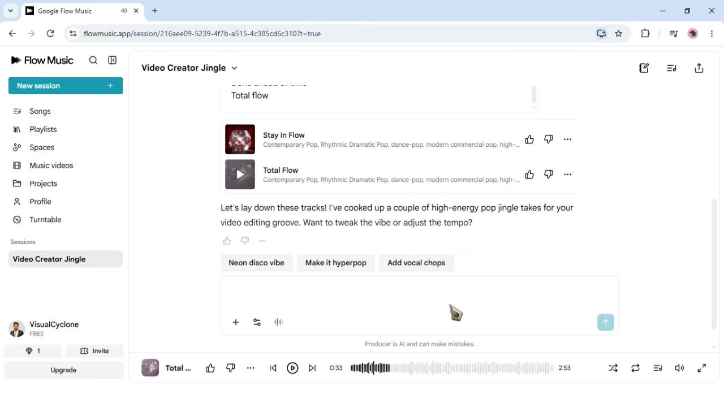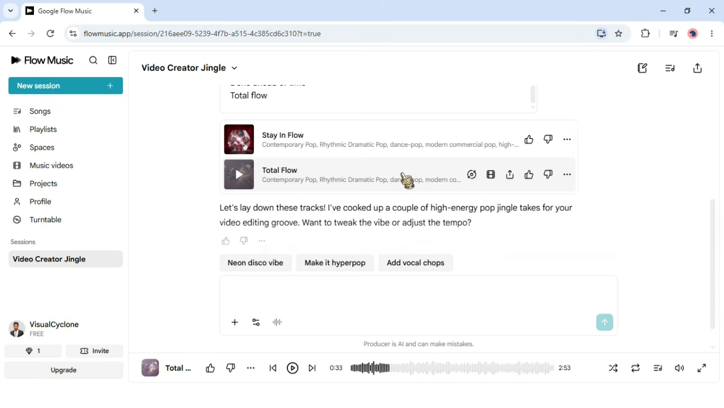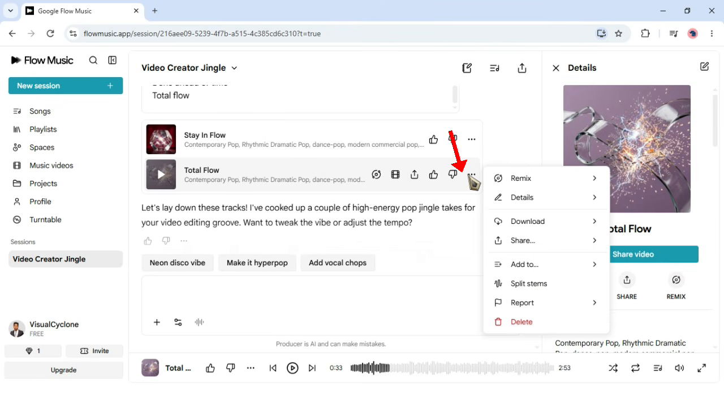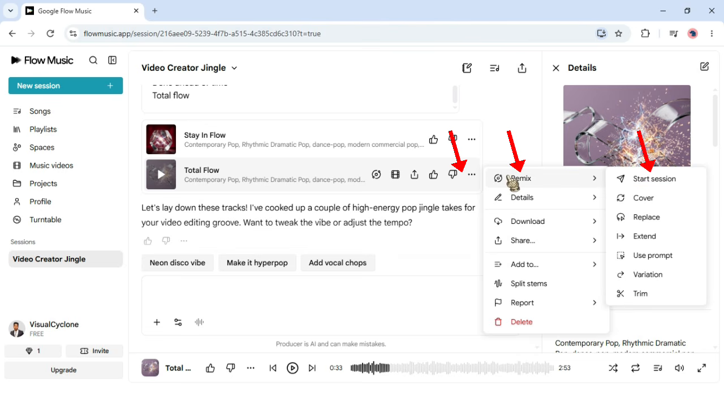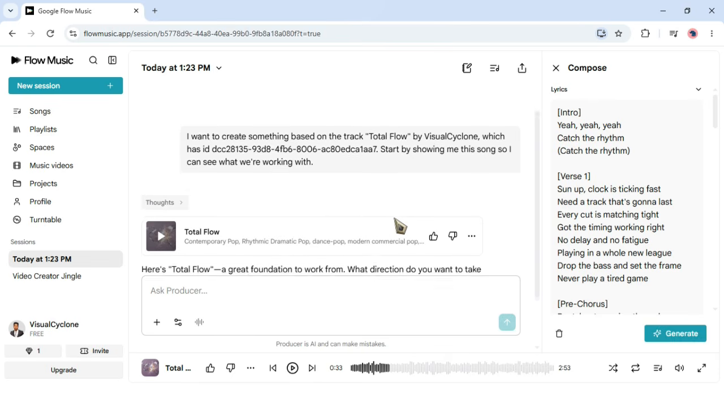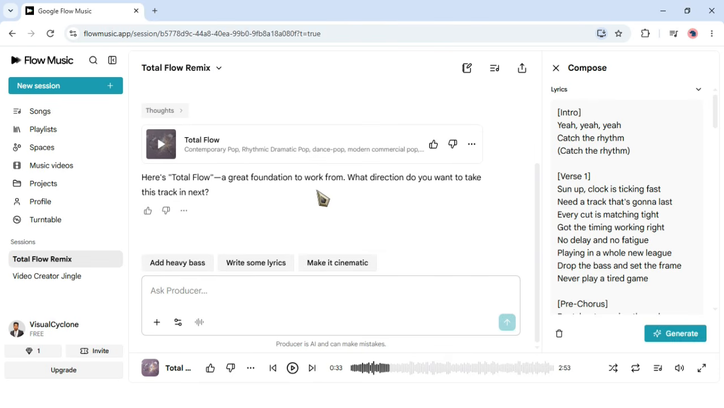That's pretty cool, right? If you click on any specific music, you will get more details. Here you can remix the music by clicking remix, then start session. Now a new session has been started and we can ask producer to change the vocalist from female to male or whatever you want to.